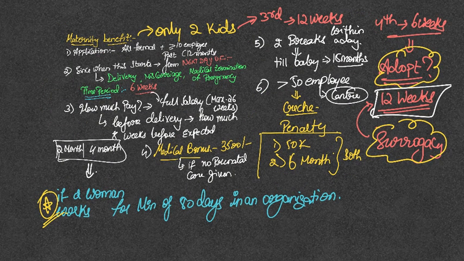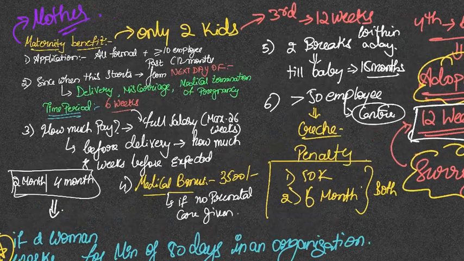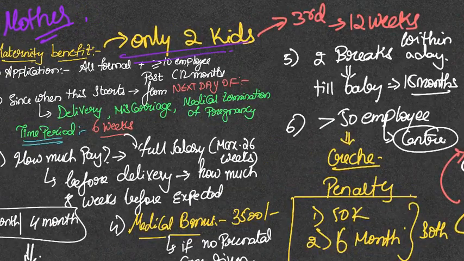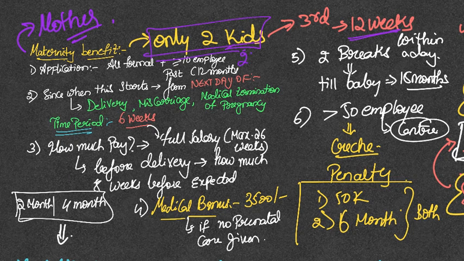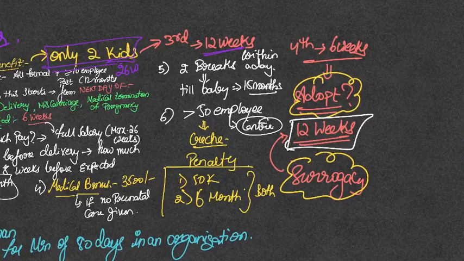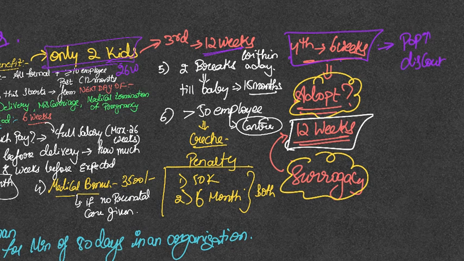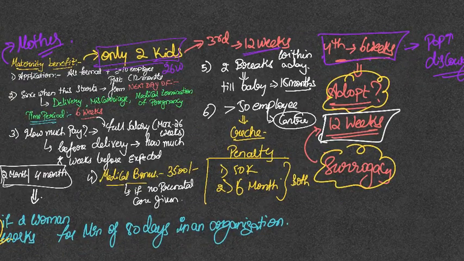And the next one is maternity benefit. That is, after childbirth, mother is expected to take care of the kids. So who gets this? Every woman, only for the first two kids. From the third kid, it is for 12 weeks. For the first two kids, it is for 26 weeks. And for the fourth kid, it is basically 6 weeks. It is designed so that population increase is discouraged, and at the same time it is not so viable for the organization if more and more number of leaves are given.